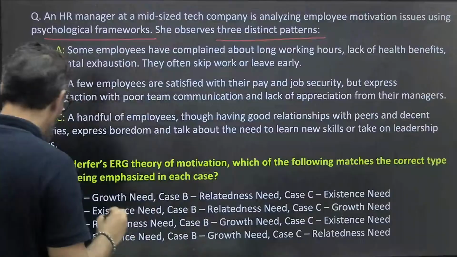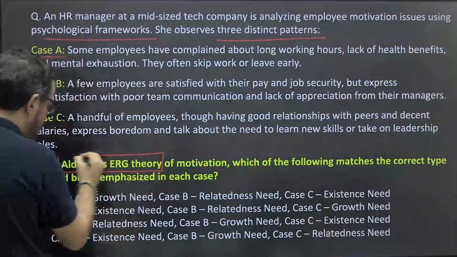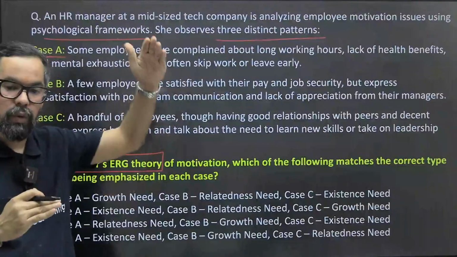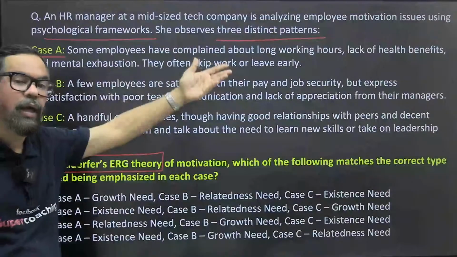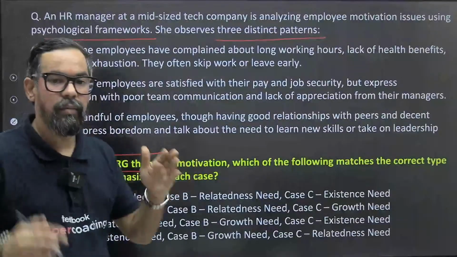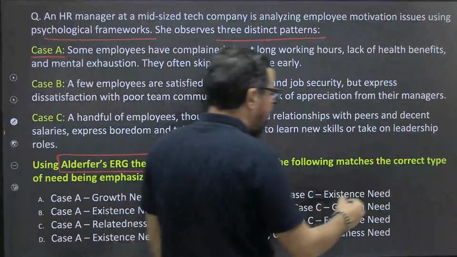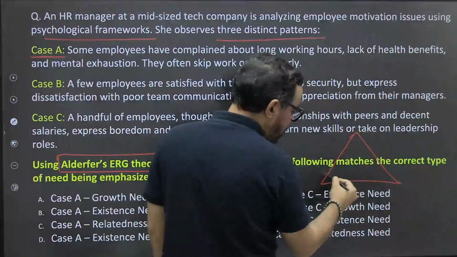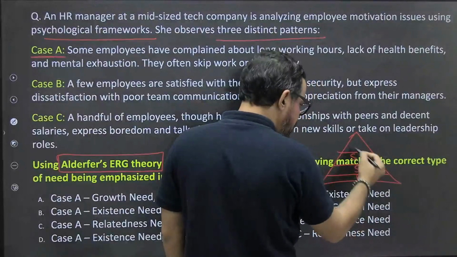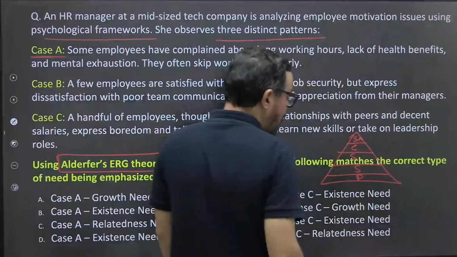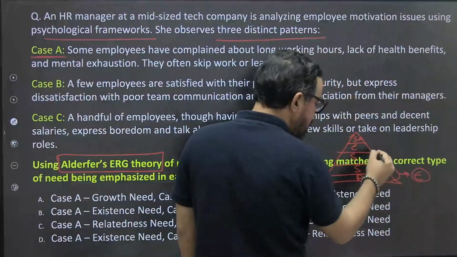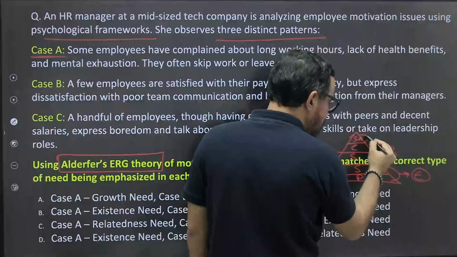First of all, you have to use Alderfer's ERG theory here. ठीक है, so Alderfer's ERG theory: existence, relatedness and growth. In these particular case studies you have to tell which belongs to existence, which belongs to relatedness and which belongs to growth. जैसे Maslow's hierarchy theory, I hope you guys are aware about that one. Maslow's hierarchy theory where we have 5 stages: physiological, safety, then we have social which is called love and belongingness, esteem and self actualization. What Alderfer did, उसने क्या किया, इनको combine कर दिया. उसने बोला this comes under existence, this comes under relatedness and this comes under growth.